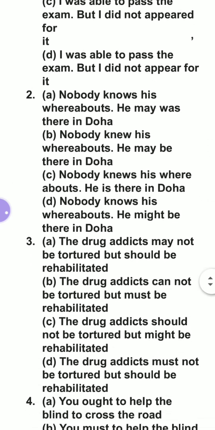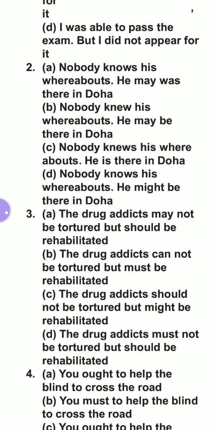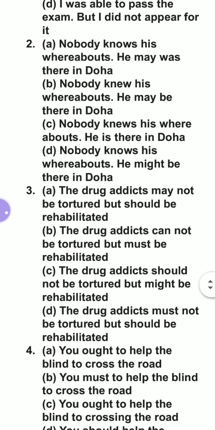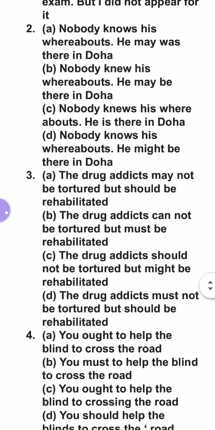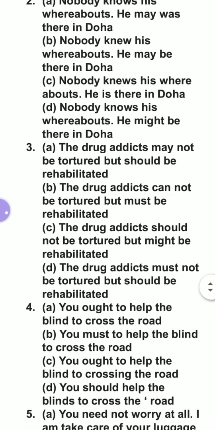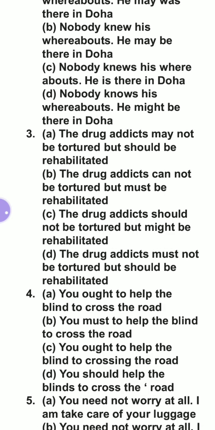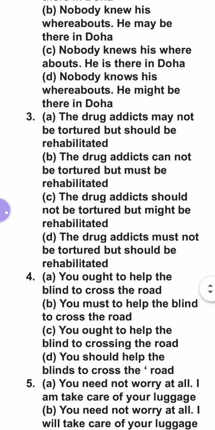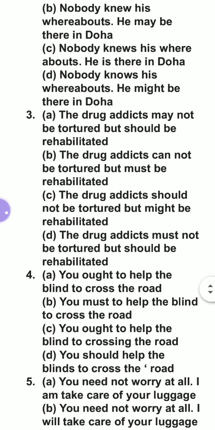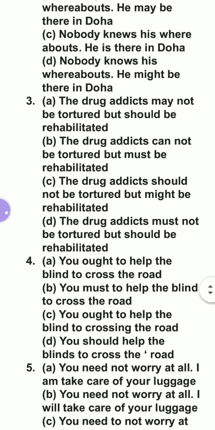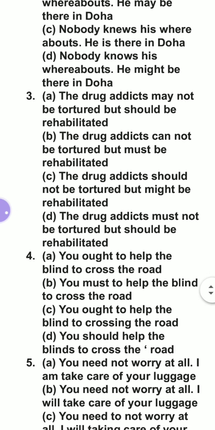Question number 2. Nobody knows his whereabouts. He may was there in Doha. That is a completely wrong sentence, not making sense. Option C: Nobody knows his whereabouts. He is there in Doha. So incorrect. Nobody knows his whereabouts. He might be there in Doha. Possibility is there. So might is the right answer, and option number D is the correct one.